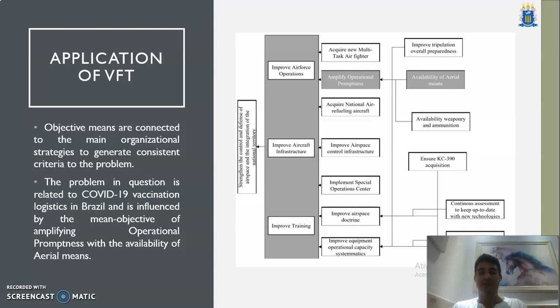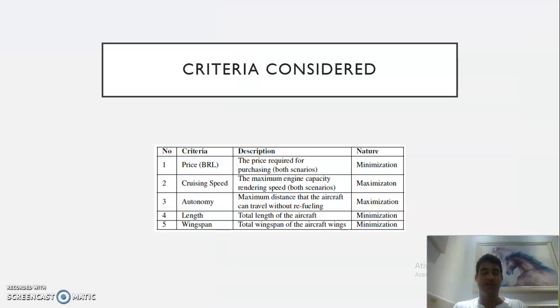So the criteria considered after this analysis were price, cruising speed, autonomy, length, and wingspan. So the description was that price is required for purchasing, yes, in all the scenarios, and the nature of this criterion is minimization.